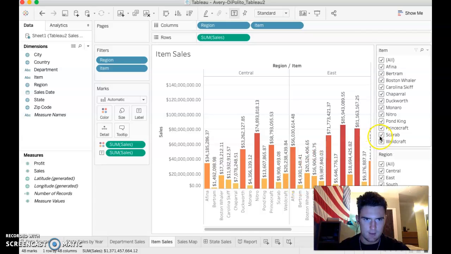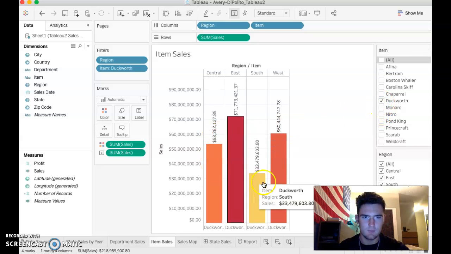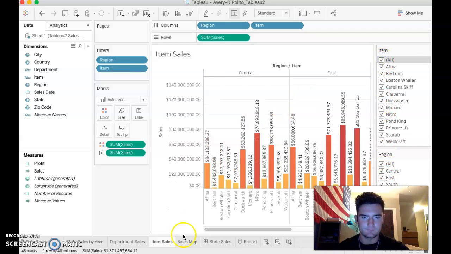and go off that. Also, I included pretty much the same filters. If I want to look at one specific item, just deselect and click Duckworth. Same with region, if I want to look at a specific region.